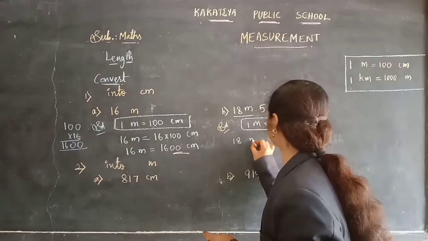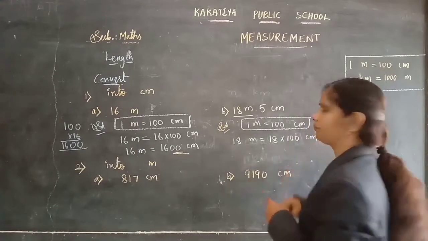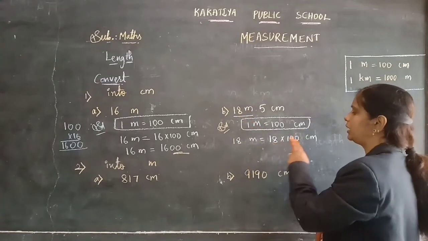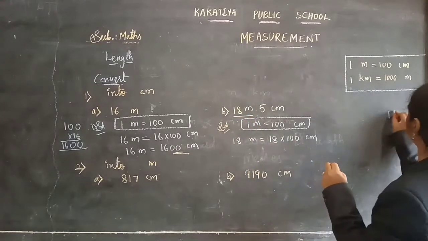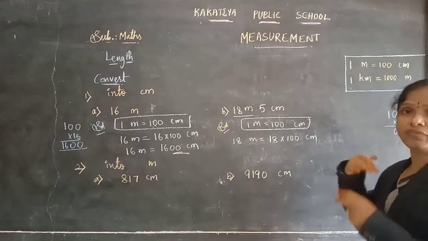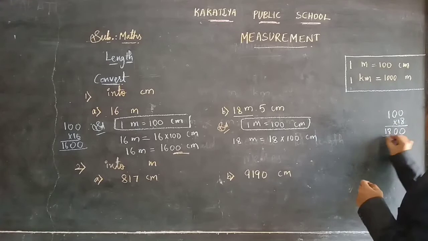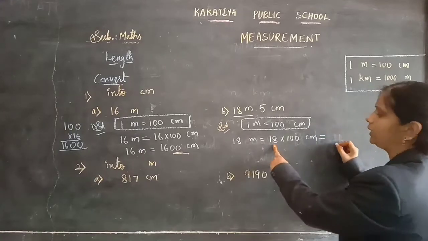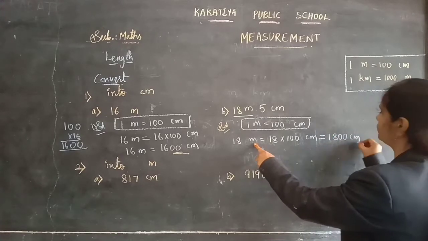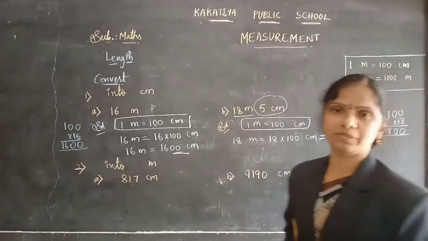So 18 meters is equal to 18 into 100 centimeters. The given question's meters number only I am taking down, children. 18 meters is nothing but 18 into 100. Let's simplify here. 18 zeros are 0. 18 zeros are 0. Any number multiplied by 0 gives 0 only. Now 18 ones are 18. So 18 meters is equal to 1800 centimeters. Still we have 5 centimeters in them.